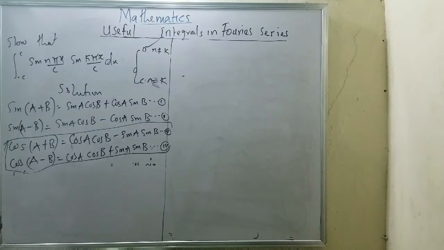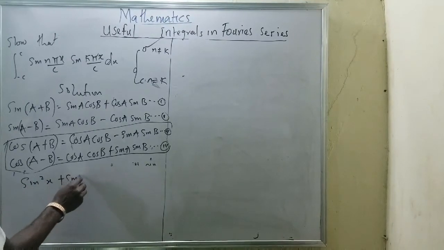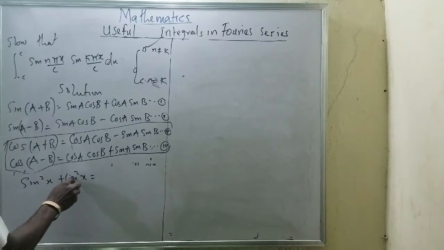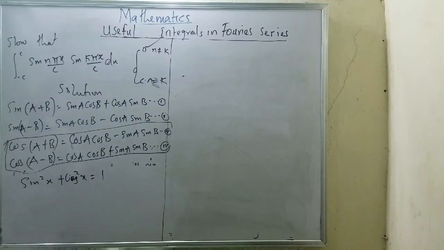Now, when my n equals k, what can we do? It means I'll be having sine square x plus cos square x equals 1. Please take note of that.